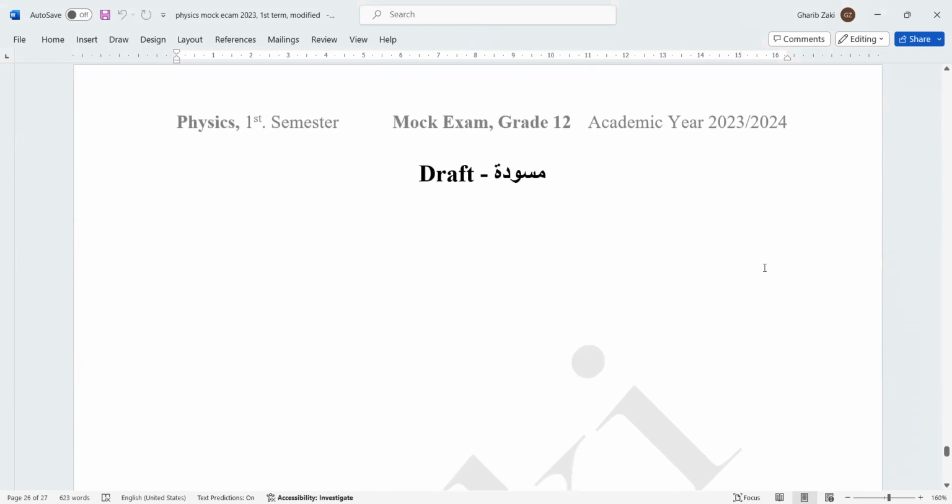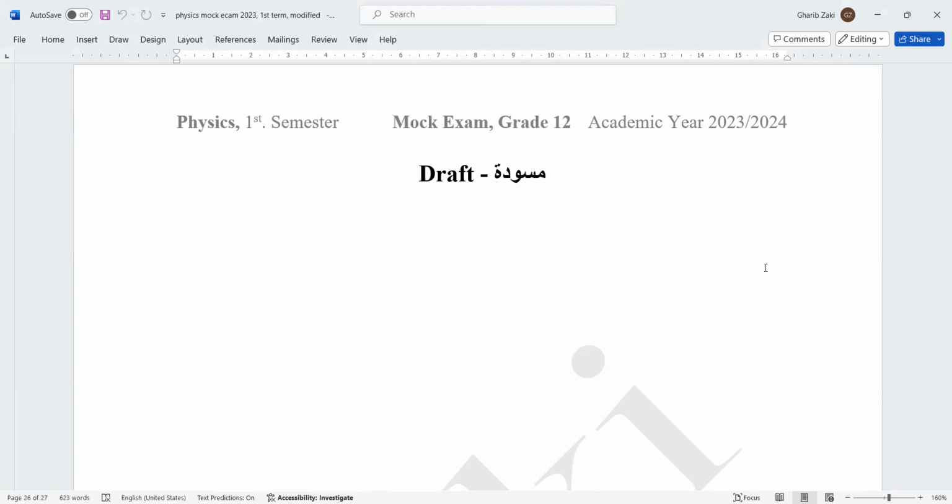In that draft paper, when I enter the exam, maybe I have memorized something and I don't want to forget it. Just write the important notes. You can write anything in the draft. For example, if you memorized a definition before the exam and you don't want to forget it, write the definition, with pencil or pen, no problem. The draft is a paper for you. You can write anything inside it. Then we go to the last paper of the draft.